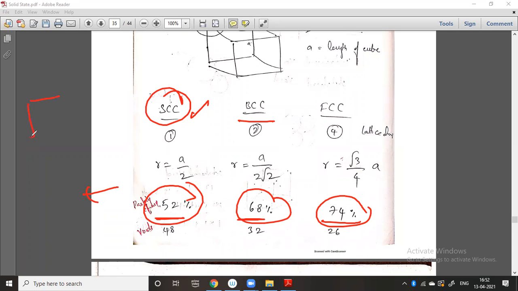You can take the simple cubic. Simple cubic means the lattice points are present only at the corners like this. So what does 52% mean here? It means 52% of the unit cell is covered with the atoms.